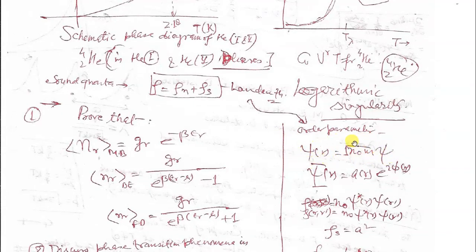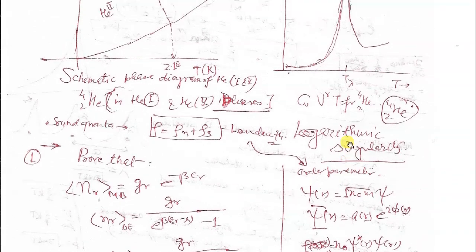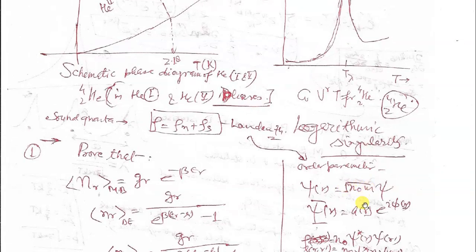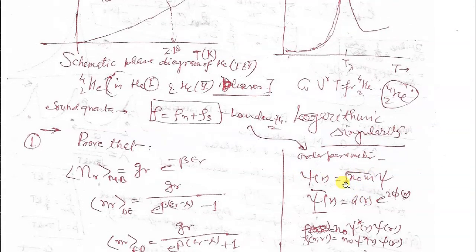Below the temperature 2.18 Kelvin, what happens? Your entire set of helium molecules is represented by a single wave function. This is a Ginzburg-Landau type of order parameter. So this is psi of r equals square root of n0 times e to the i phi. This is something like a density; psi star psi will give you density. So for a given helium fluid you have this density, which is a fixed number.